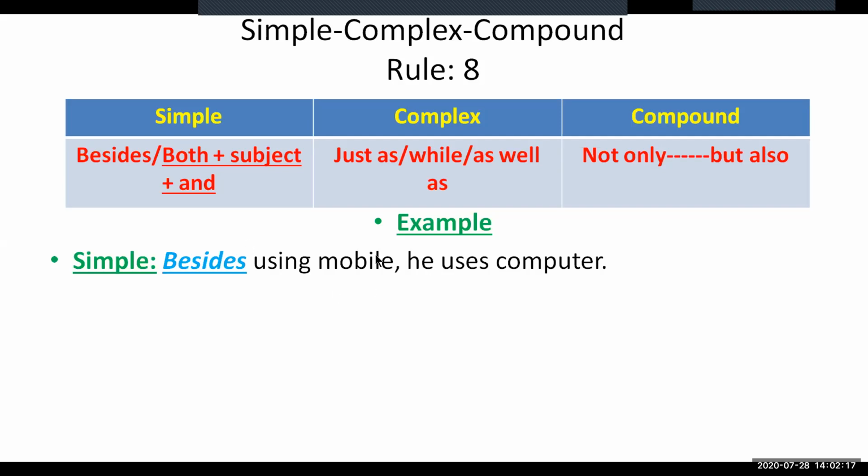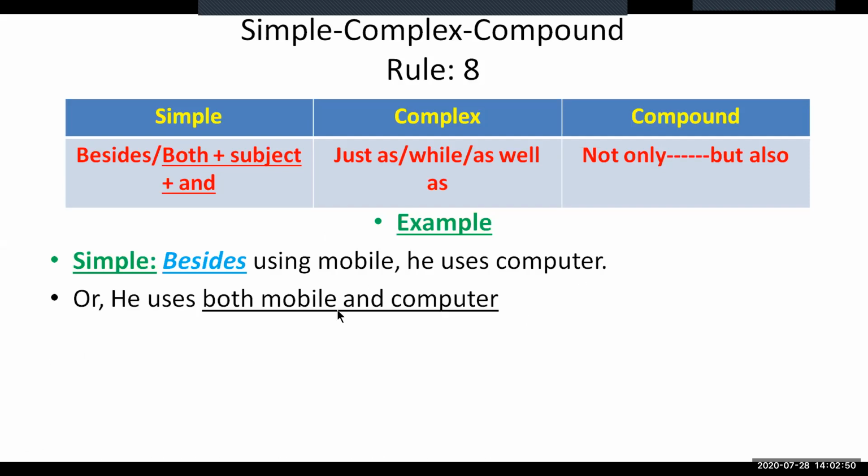So to make it a clause, we need to take the subject from the main clause of the sentence, and here the subject is he. So he, then the verb use, mobile. As this sentence is in present tense, let us use present tense too in the phrase when we turn it to clause. So he uses mobile. Now use just as to separate these two clauses. Just as he uses mobile, he uses computer. That is the complex form of the sentence.